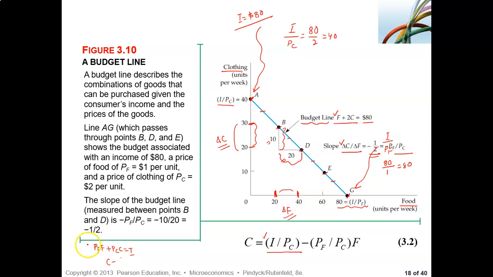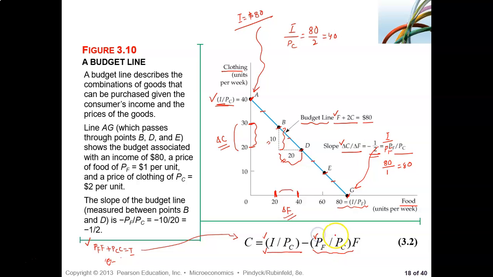From the previous slide, this is the equation of the budget line. And from here, if you simplify, you can come here, and you see this is the intercept, and then this becomes the slope.